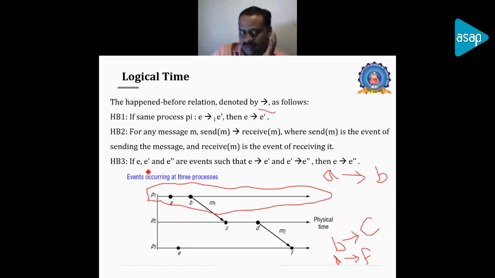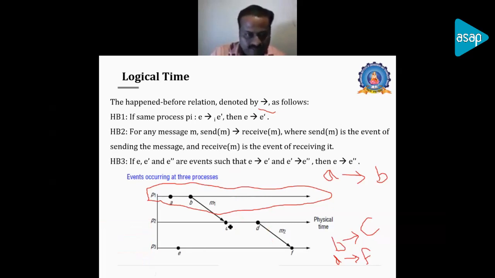And the third one is like this: if E dash and E double dash are events such that E happened before E dash, and E dash happened before E double dash, then E happened before E double dash. In this example, we don't have a similar situation, but again we can draw it.